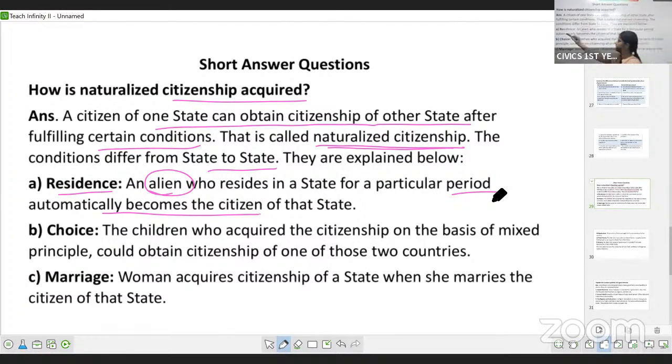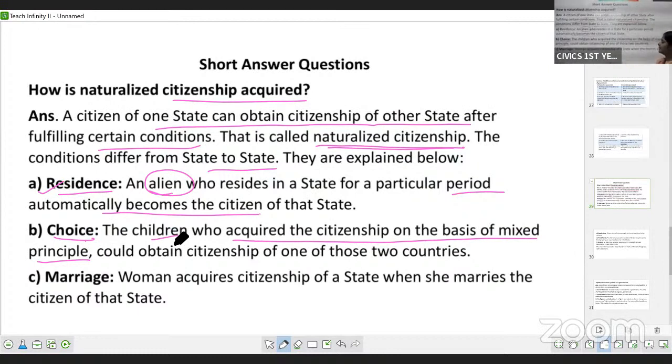The next is choice. Here the children who acquired the citizenship on the basis of mixed principle. Do you remember mixed principle? Here, by place of birth he is the citizen of one country and by blood relations he is the citizen of another country. So once he attains 18 years or 21 years of age, once he becomes a major, he has a choice to become the citizen of one country. He has to forego citizenship of one country. This is usually in case of children.